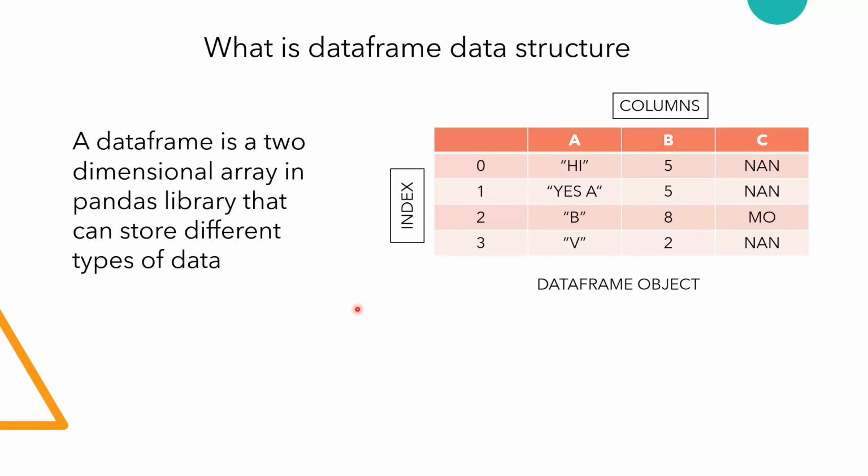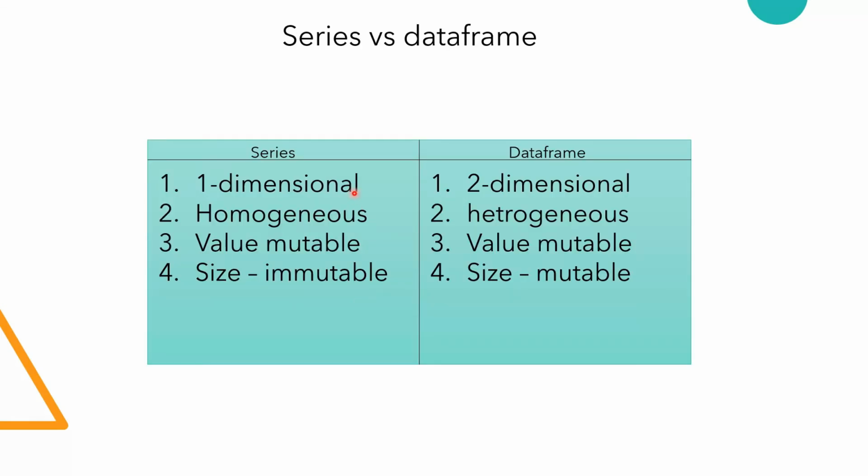Now let's see series versus data frame. Series is a one-dimensional array, and data frame is a two-dimensional array, or you can say multi-dimensional array. In series data structure the data is in homogeneous form, and in data frame the data is in heterogeneous form. Basically in homogeneous form the data is only a single type, but in heterogeneous form the data is in different types.